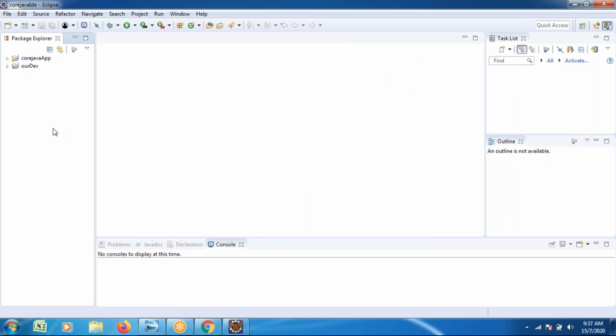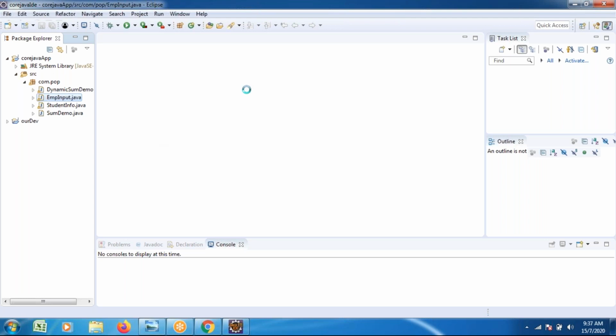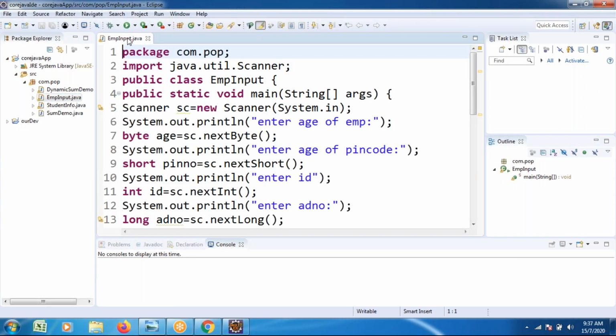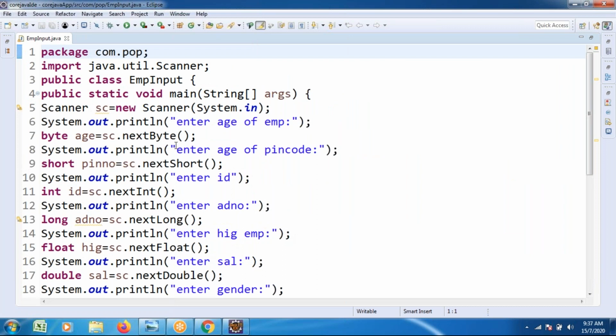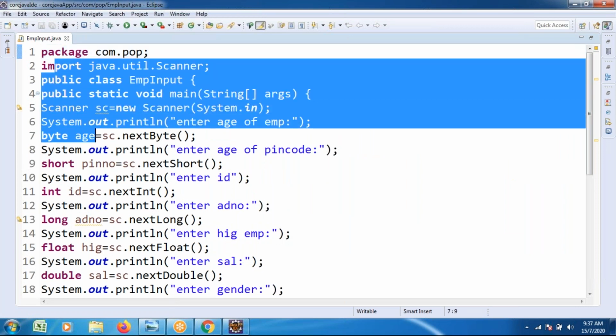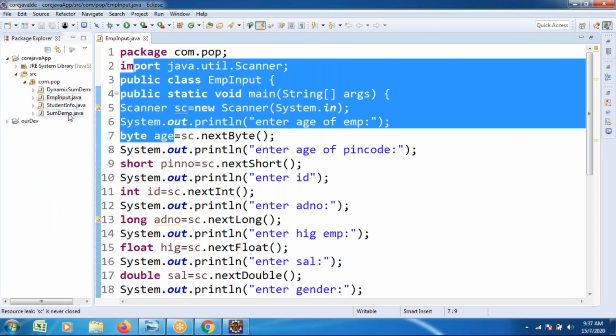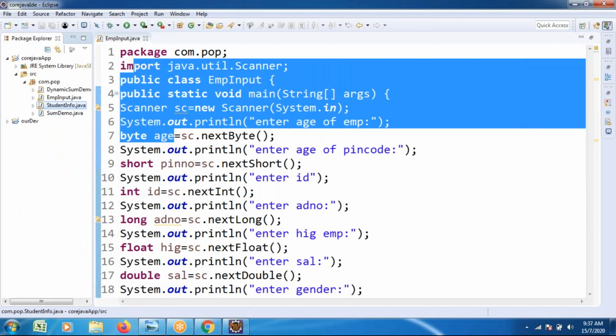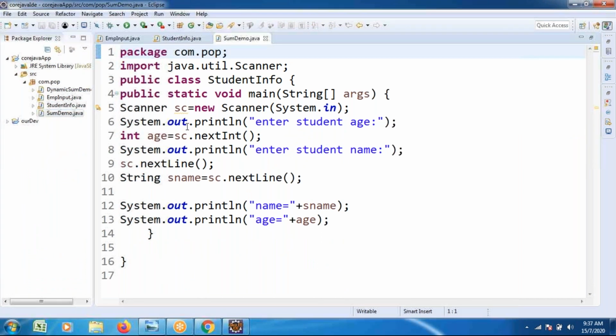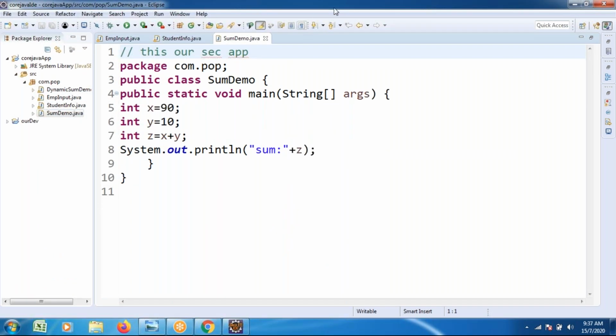Two programs, like reading of dynamic inputs and employee data reading, as well as its accessibility, how to read the different types of data through keyboard and print. The logic we have done. All these programs were executed in a step-by-step manner. See this student execution, sum of numbers, several programs we executed.